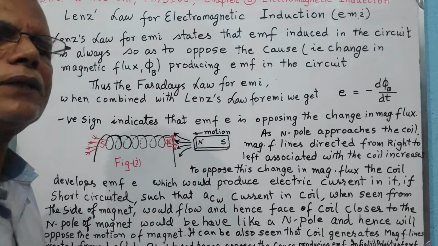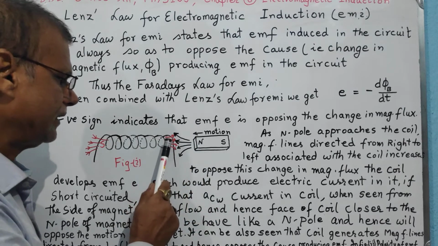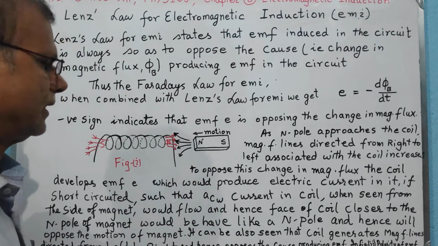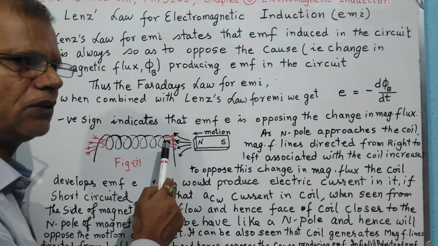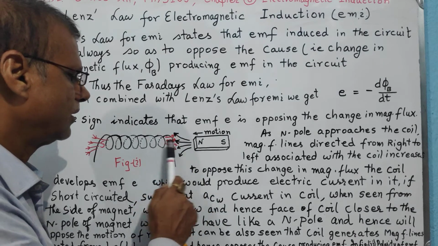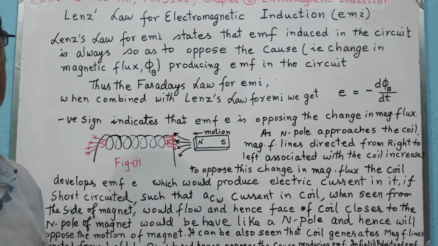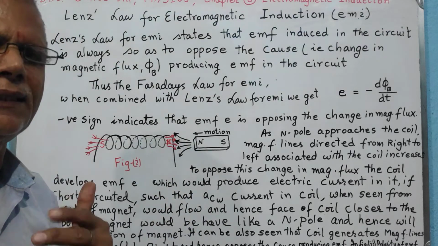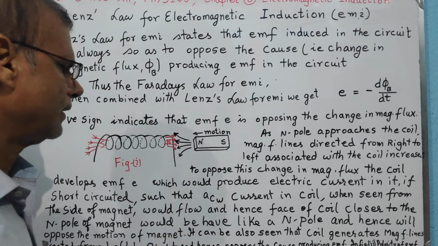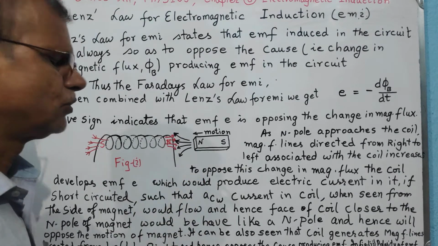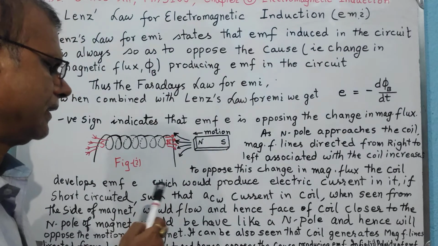In another sense, you can also see that as the right face of the coil starts behaving like a north pole, and a north pole is approaching it, this will cause a repulsive force. Mechanically, this literally happens when you bring the north pole close to the coil and current is allowed to flow through the short-circuited coil.